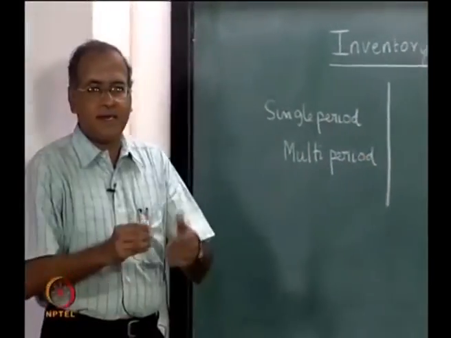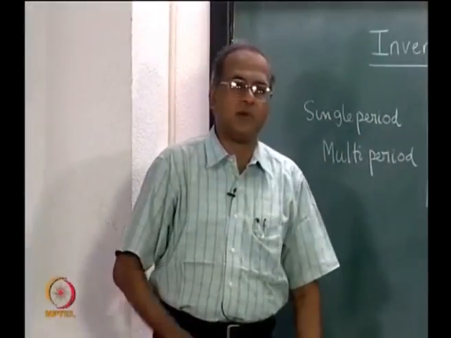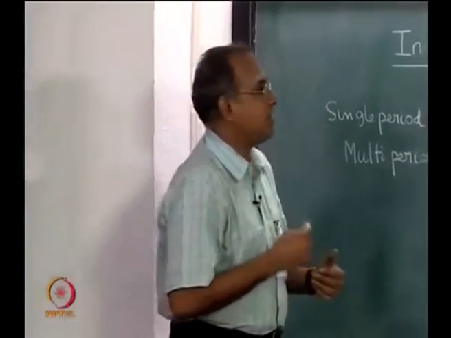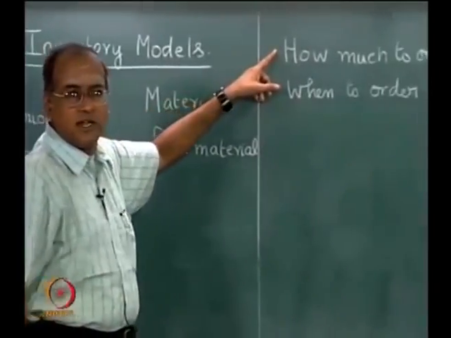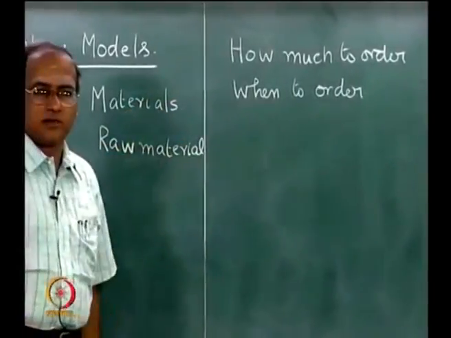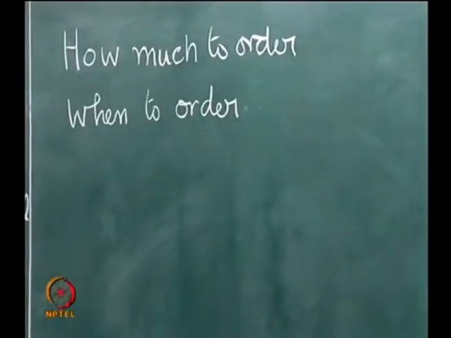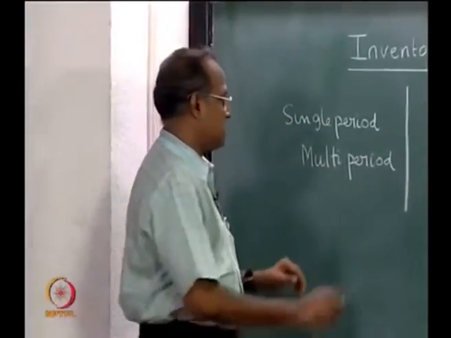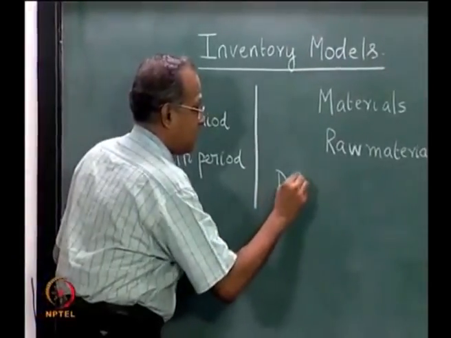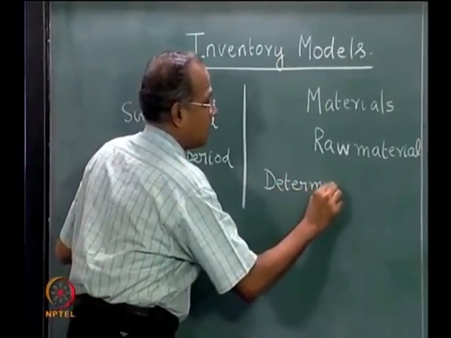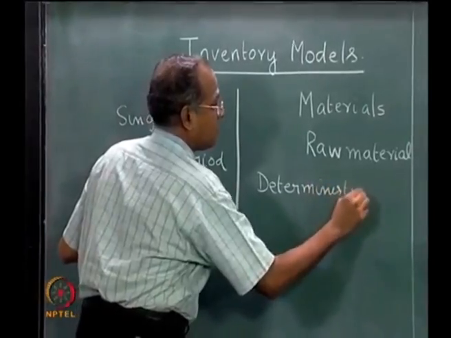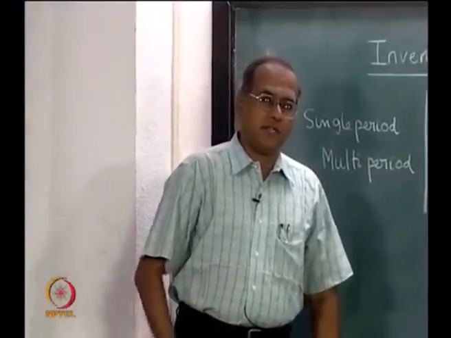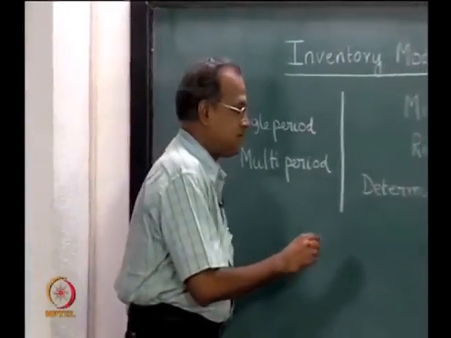Now the important thing that drives inventory management is the actual demand for the item. The moment we know the demand, only then can we answer these two questions: how much to order every time we order and when to order. Now depending on the nature of the demand, we can have broadly three classifications. One is called deterministic demand, the other is probabilistic demand, and within probabilistic demand we have two classifications.